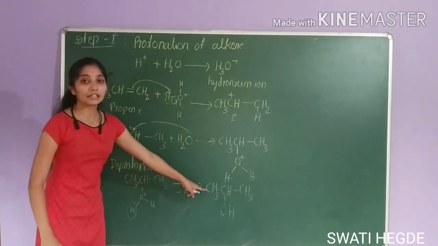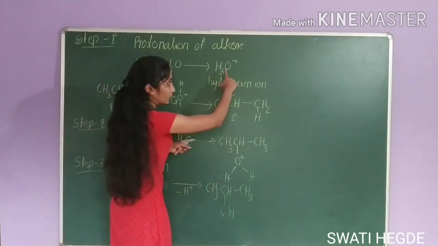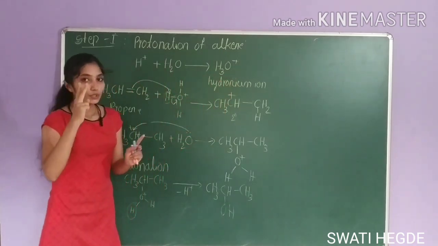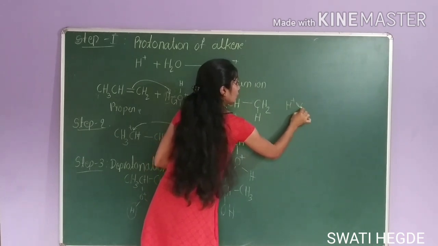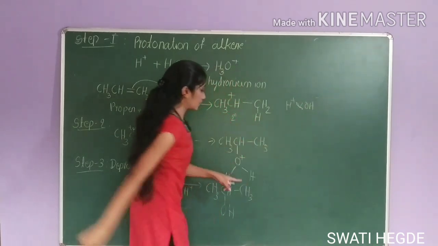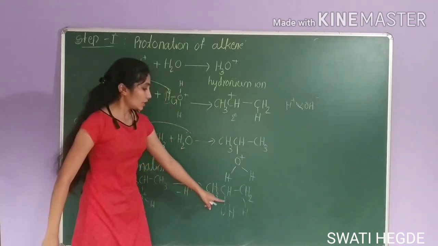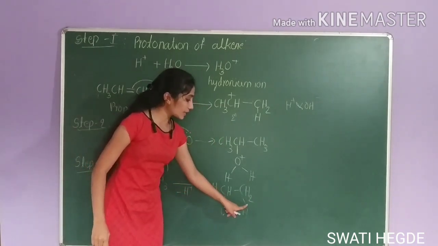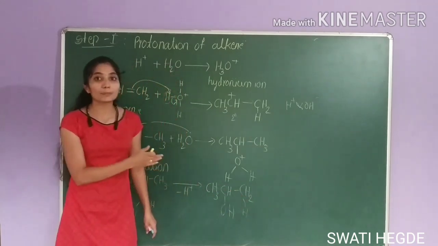This is our required alcohol. Water contains 2 hydrogen and 1 oxygen. It will dissociate to form H plus and OH minus. Here it is CH2, you can write it like this also. So here hydrogen is attached to carbon containing more number of hydrogen. So this follows Markovnikov's rule.